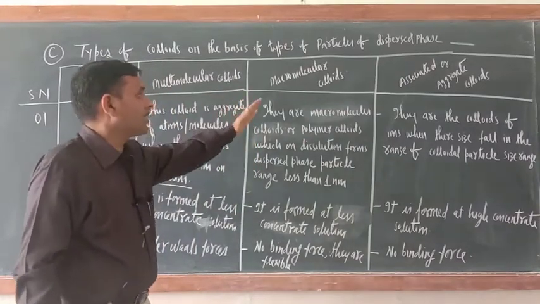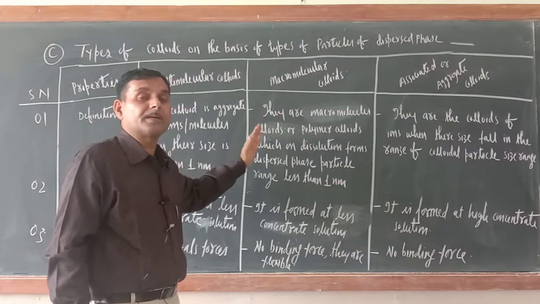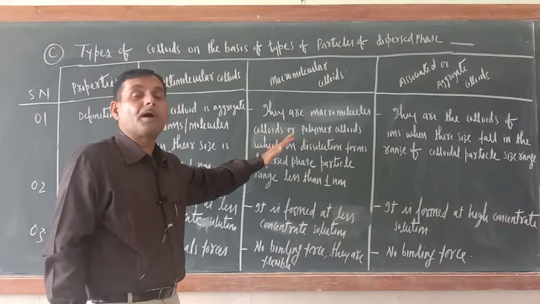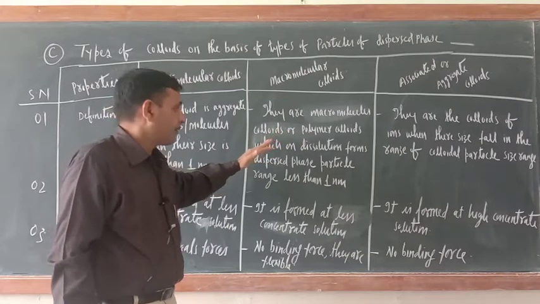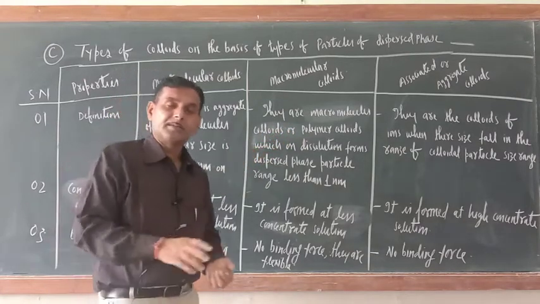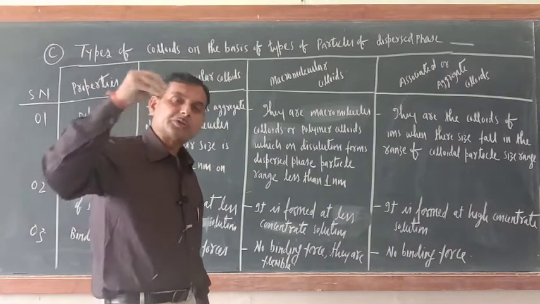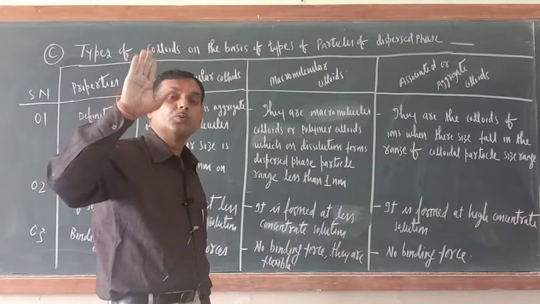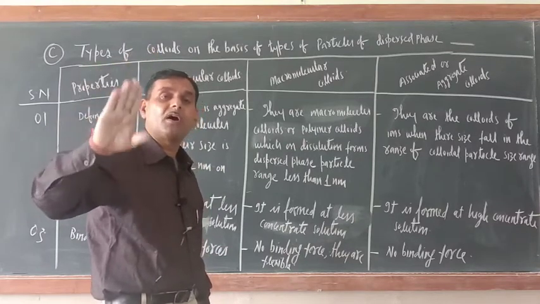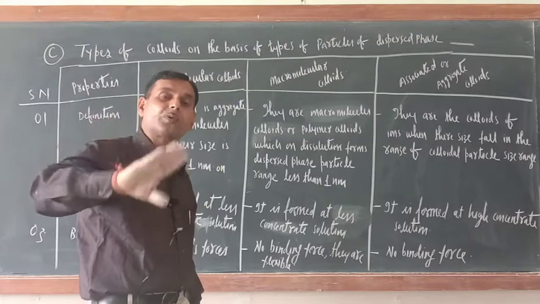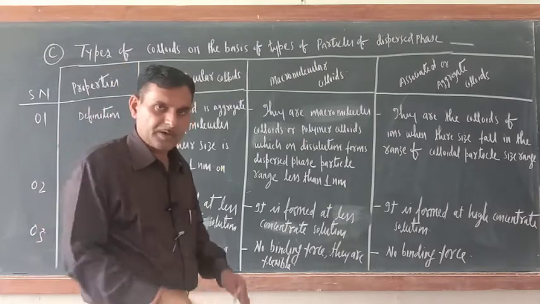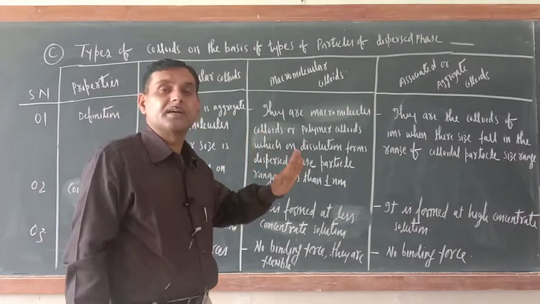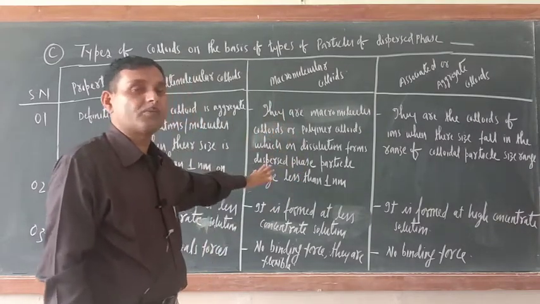So macromolecular colloids are made up of macromolecules, that is polymers. But remember, these macromolecules should dissolve in the solution and form particles whose size falls in the range of colloidal particle range. Are you getting my point or not? Here also the size of particles of this colloid should be less than 1 nanometer.